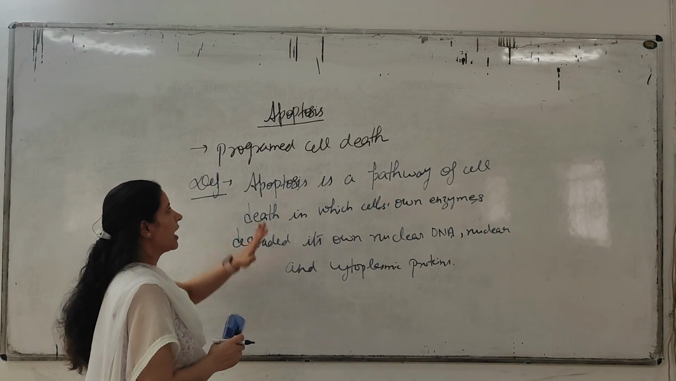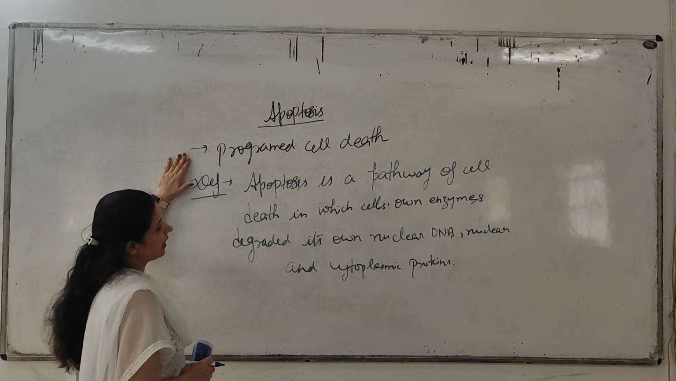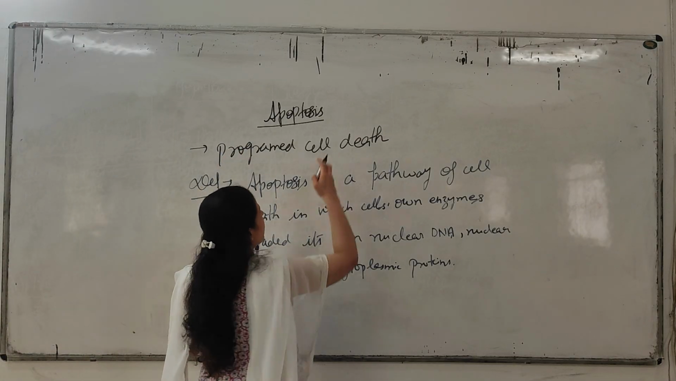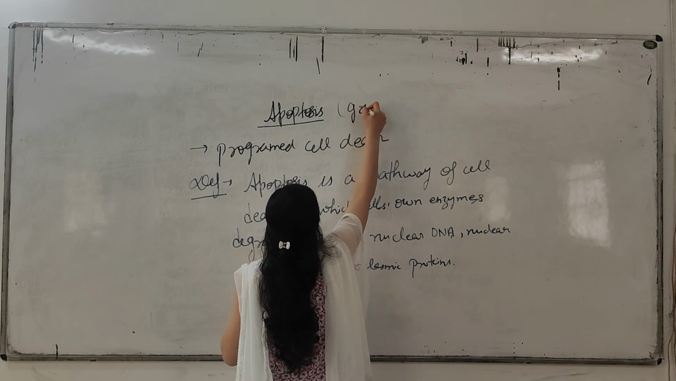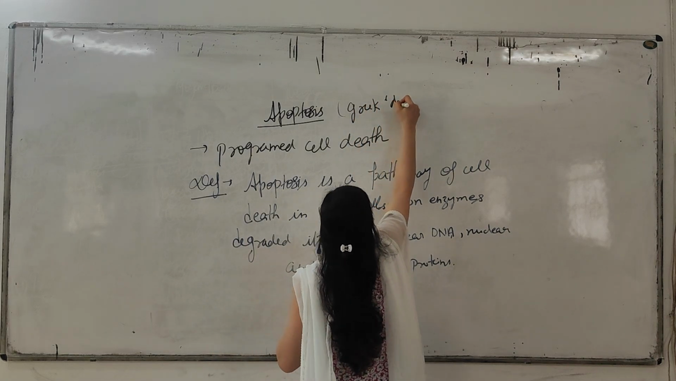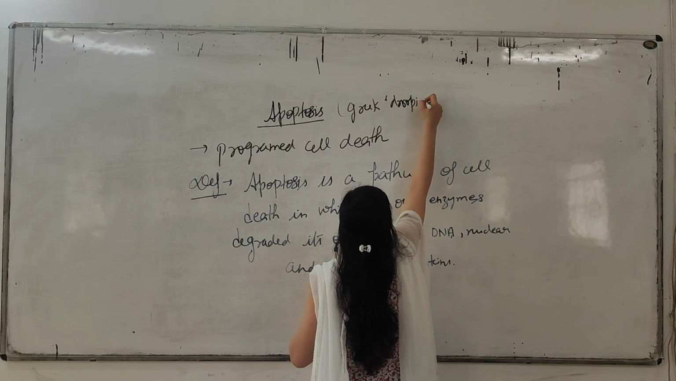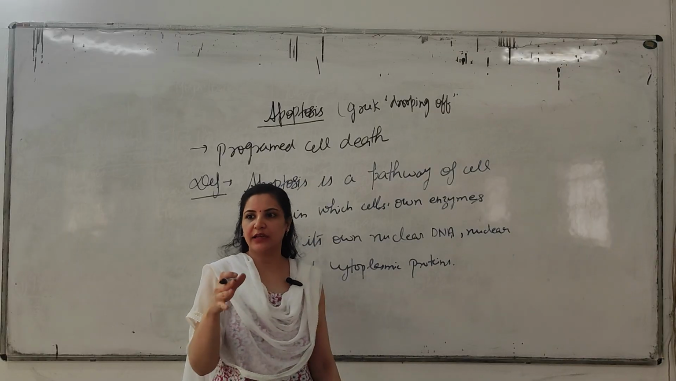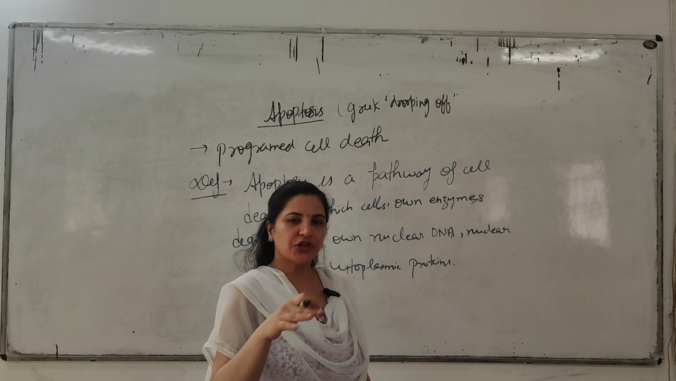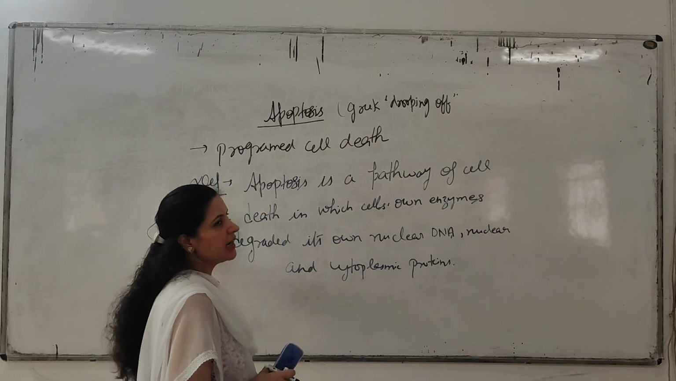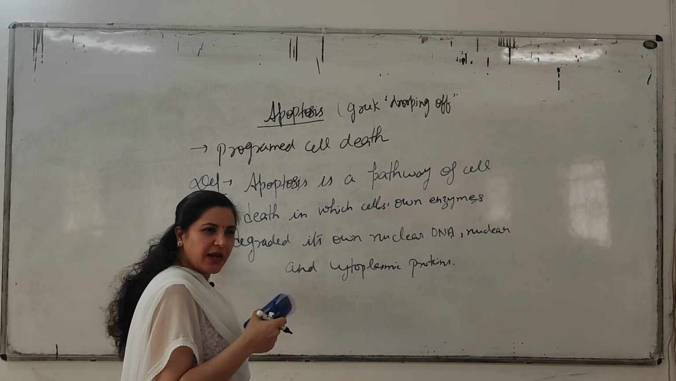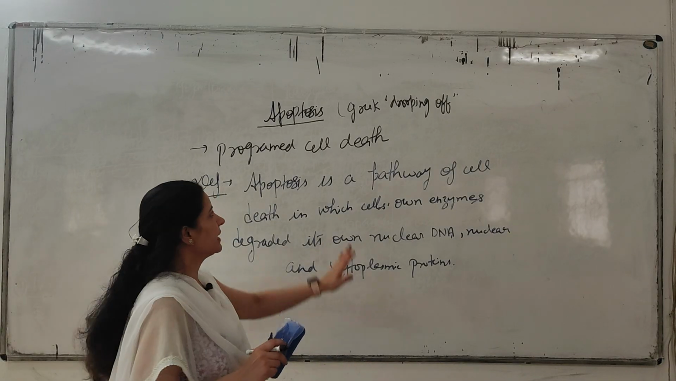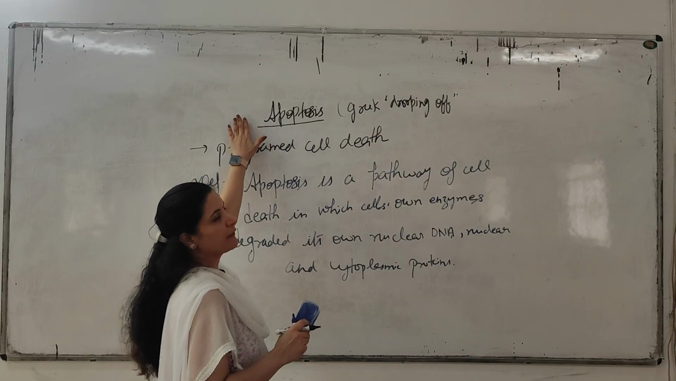Apoptosis is a programmed cell death, and it is derived from a Greek word. In Greek, the meaning of apoptosis is drooping off. Drooping off means like a tree shedding its leaves. Similarly, the cell sheds off cells which are not required by the body. That's why the term apoptosis has been derived for it.